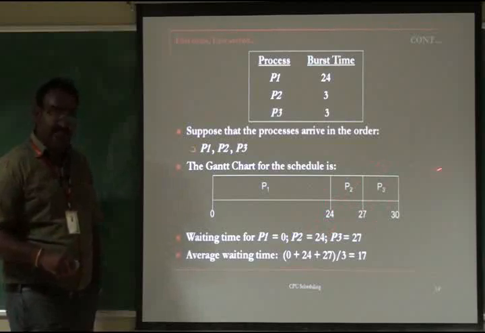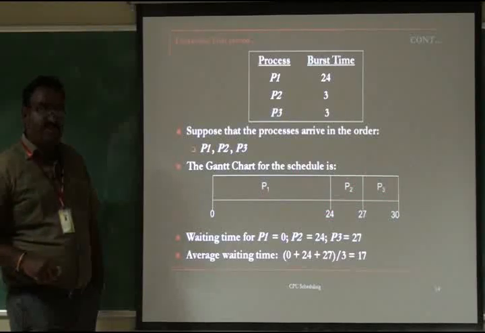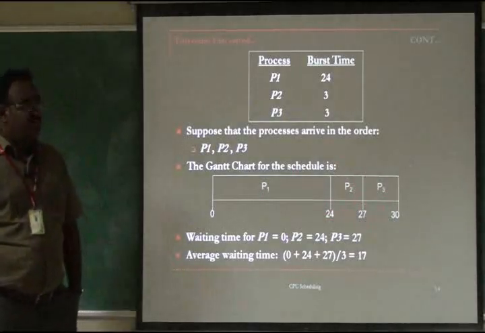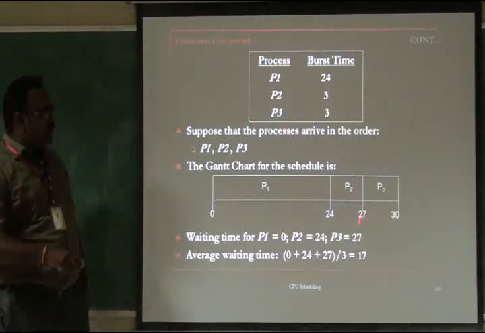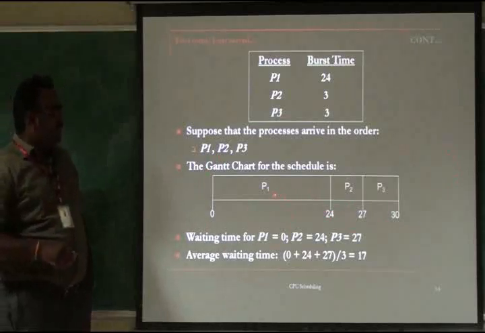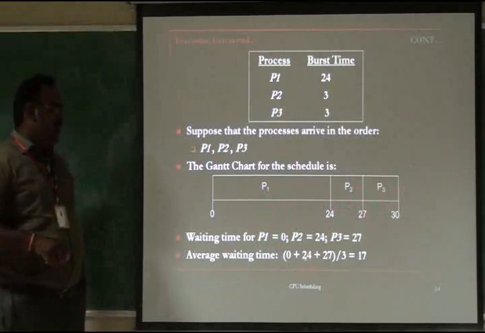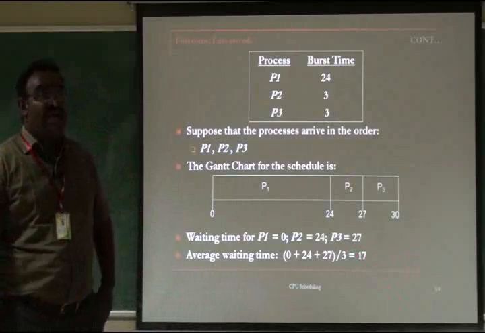So what about P3? It's very simple. So 24 for P1 and 3 milliseconds for P2. So totally 27 milliseconds is the waiting time of P3. So first come first serve: whichever has come first is allocated first. So what is the average waiting time of the 3 processes in first come first serve scheduling? The average: P1 is 0, P2 is 24, P3 is 27. So 51 by 3, totally 17 milliseconds is the average waiting time.